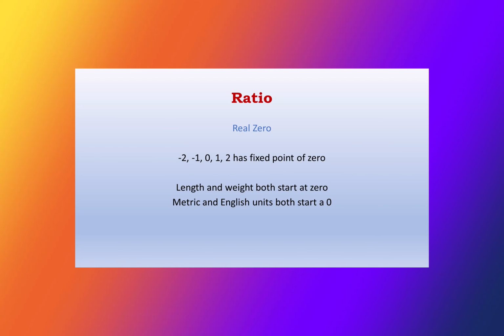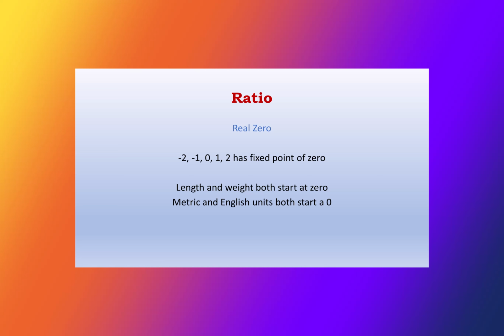Ratio variables are interval variables with a natural zero. Real whole numbers, -3, -2, -1, 0, 1, 2, 3, have a fixed point that ties them down. Unlike Fahrenheit and Celsius that slide around, real numbers have equal intervals and a fixed zero.